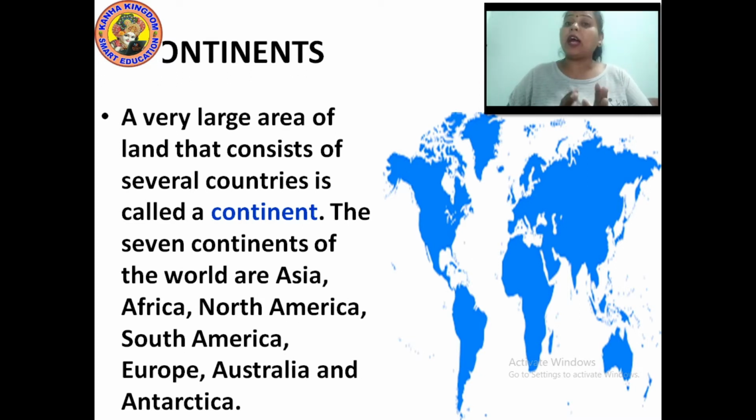A very large land mass which consists of several countries is called a continent. Don't forget this definition.